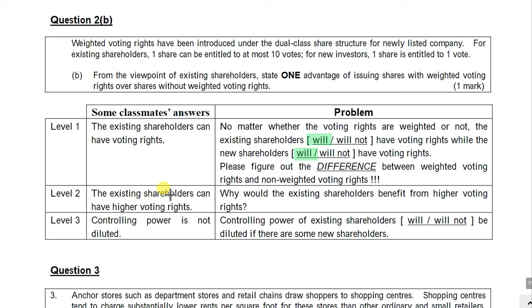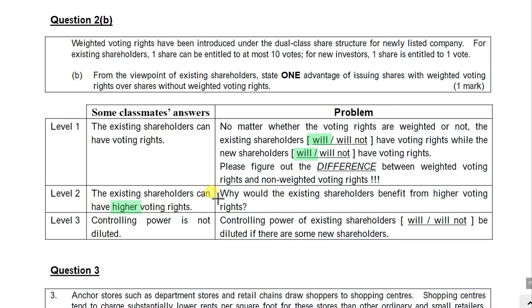I call it a level 2 answer, a little bit better. You say that the existing shareholders can have higher voting rights. Oh, this is a better answer because you can figure out the difference. Because for the existing shares, actually they can have 10 votes. For the new shareholders, they only have 1 vote, right? So they have higher voting rights.